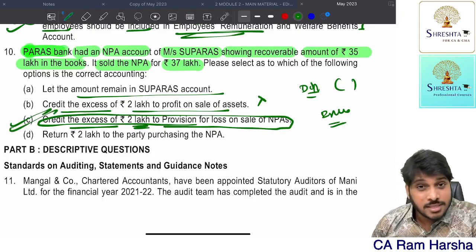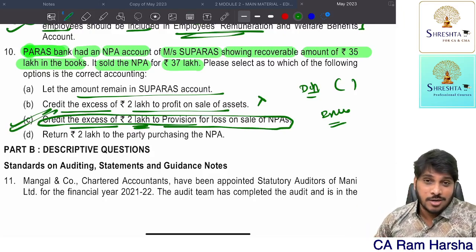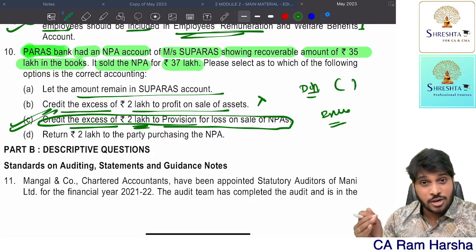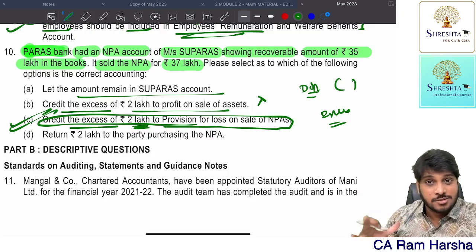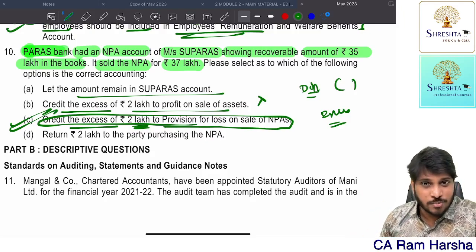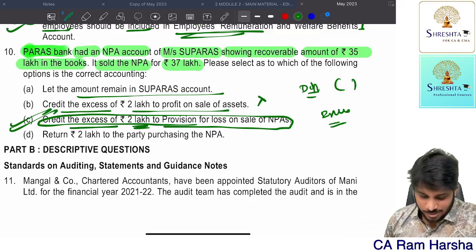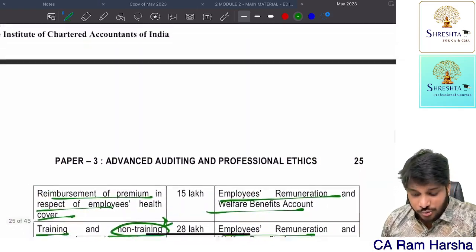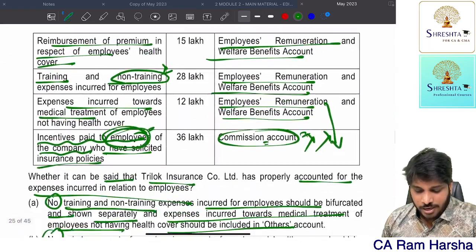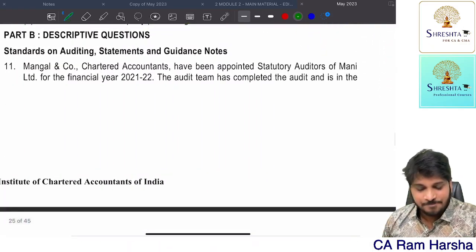Sir, where is this covered? I have covered this point in the marathon clearly. Just open my marathon, bank audit provisions will be there inside that. Inside that, audit of provisions of banks, audit of liabilities section is covered directly from the institute material. You can observe this point. With this, almost all the MCQ questions were covered. I hope you are clear.